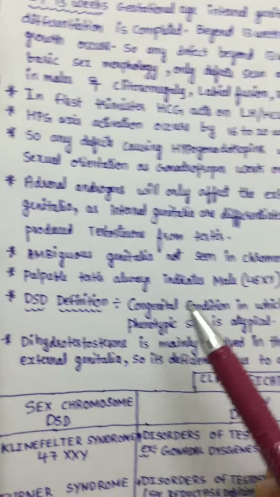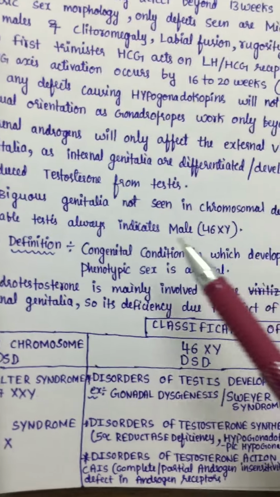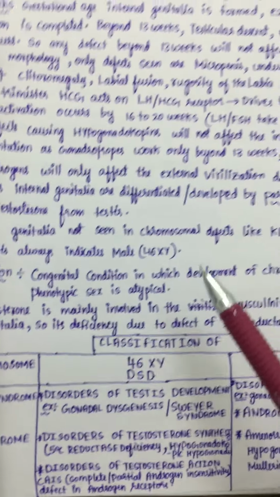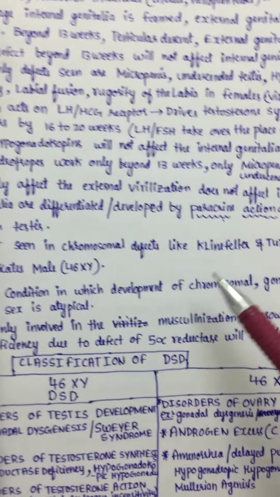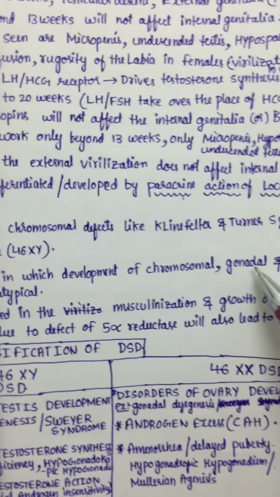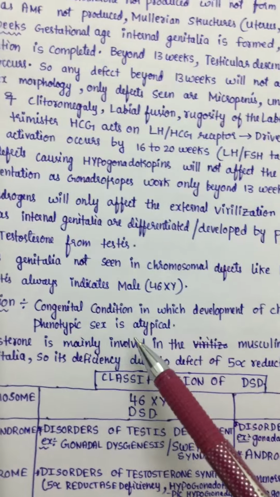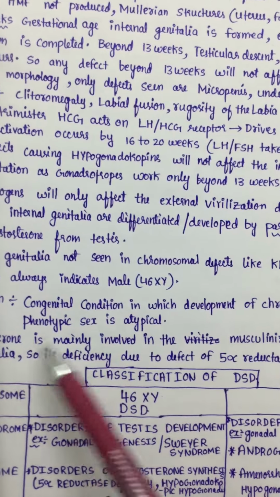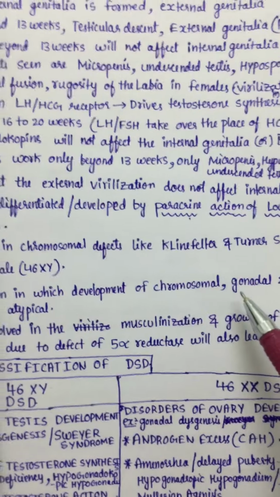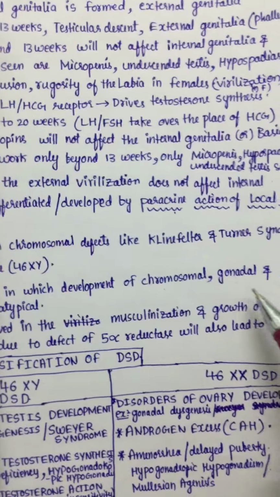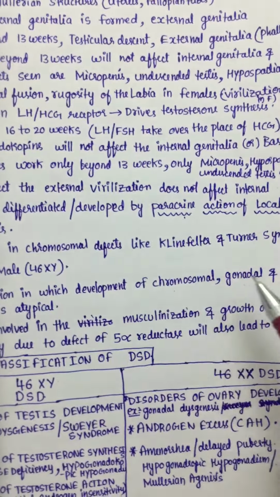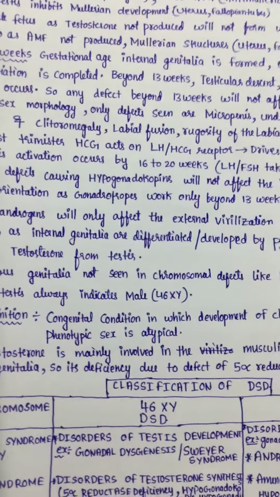Okay, now we will come to the DSD definition. DSD is a congenital condition in which development of chromosomal, gonadal and phenotypic sex is atypical. A chromosomal example is Klinefelter and Turner. In gonadal, sometimes there will be ovotesticular disorder, where ovotestis is present.